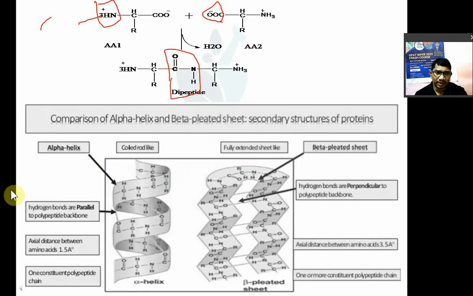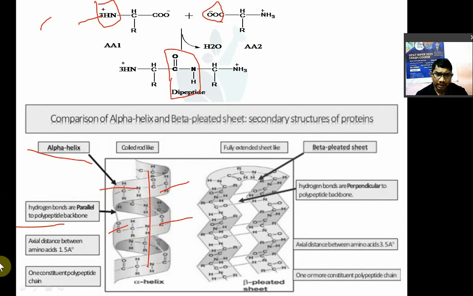Now, the comparison between alpha helix and beta pleated sheet we have already studied. In the alpha helical structure, the peptide bond is the backbone, and the amino acids extend peripherally.